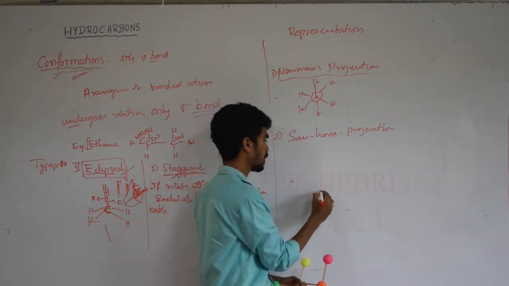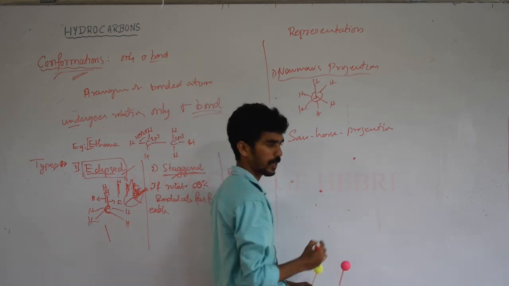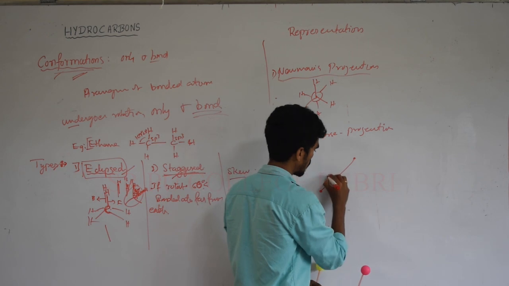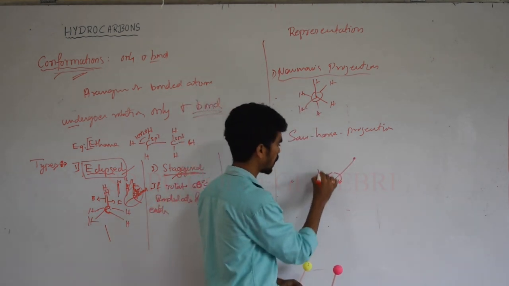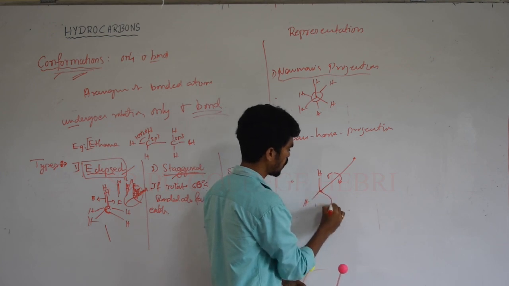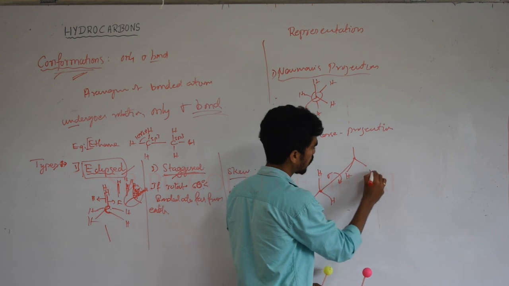Here again the front carbon is at the lower end and the back carbon at the upper end. This has the sigma bond which undergoes rotation, and the front carbon has 3 hydrogens for ethane, and the back carbon also has 3 hydrogens.